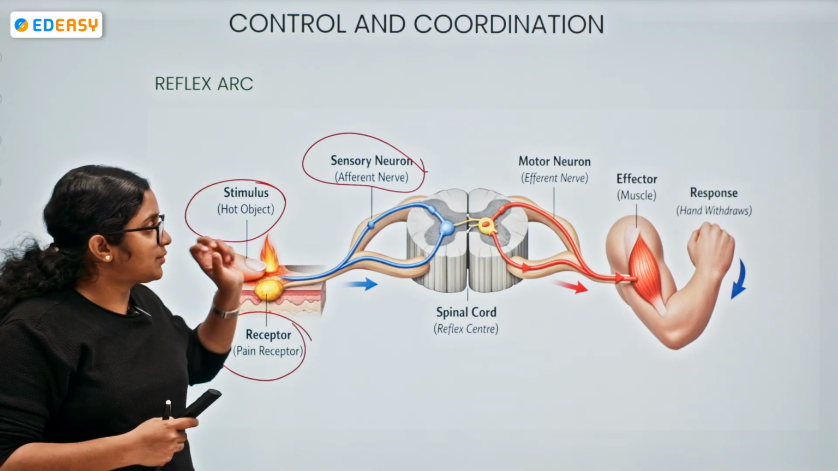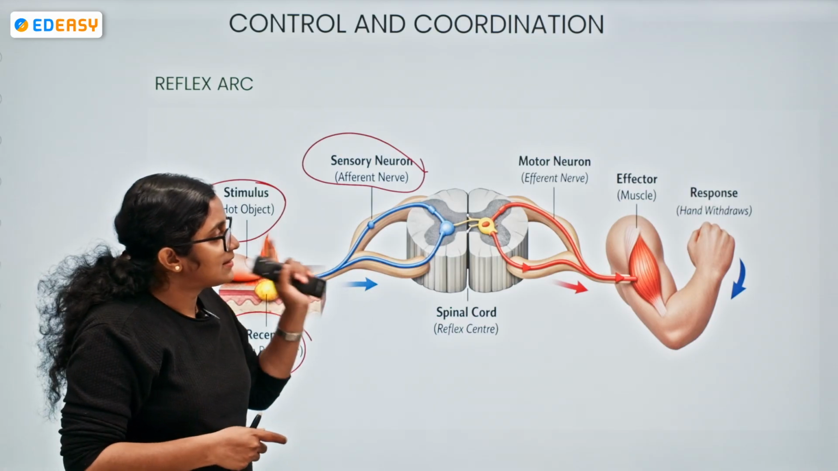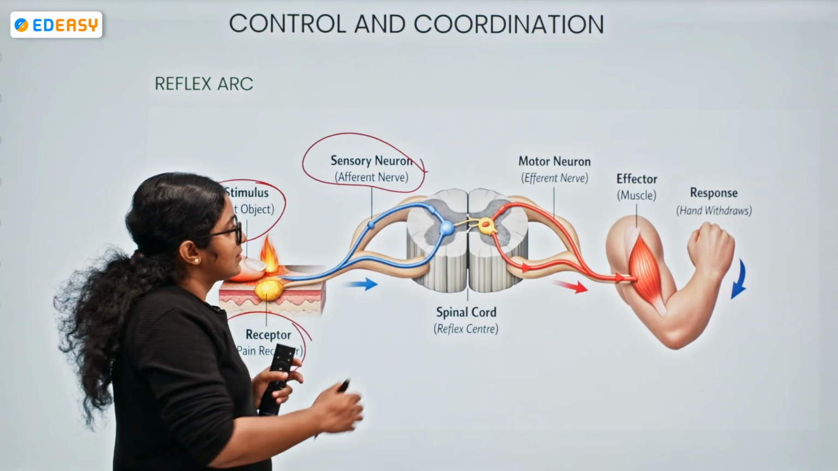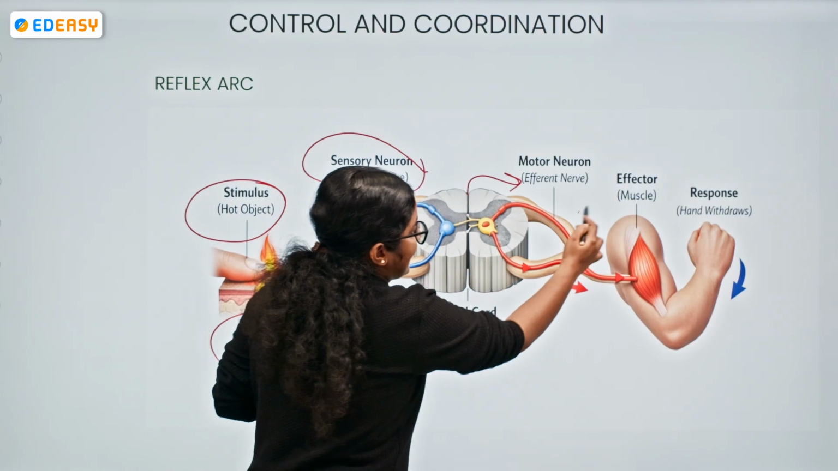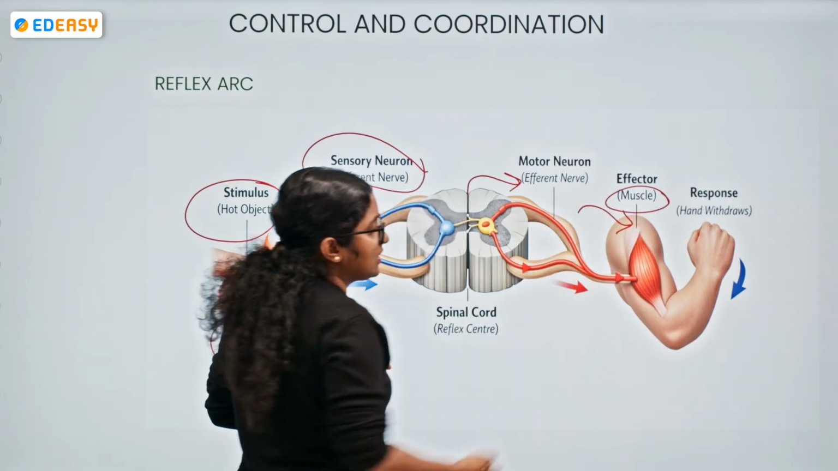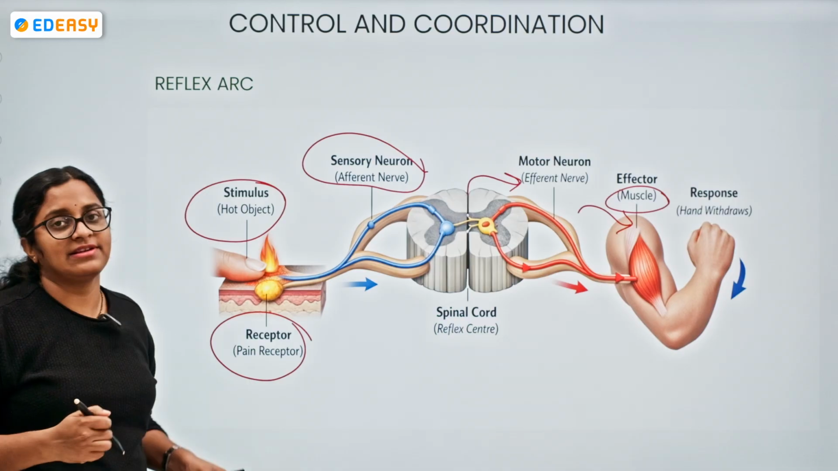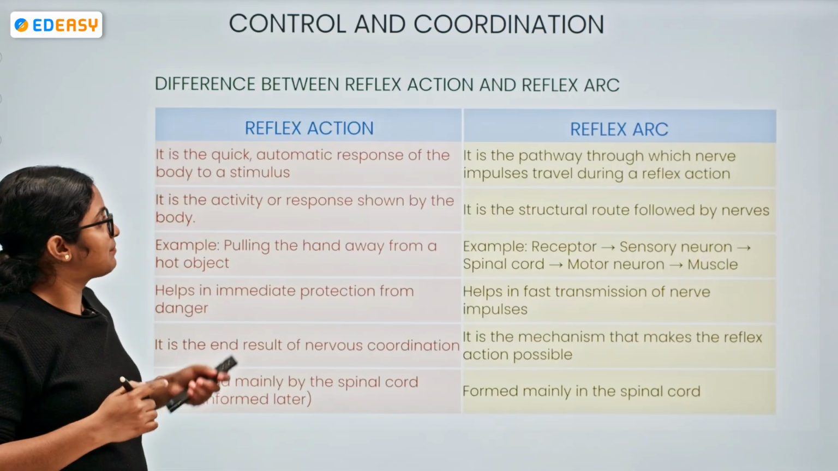So the information is sent to the spinal cord, the reflex center. Here only relay neurons will be there. Then again the motor nerve, the effector nerve, comes into the picture. So the effector, the muscle over here, is immediately withdrawn. The hand withdrawal will happen. Okay, this is what happens.